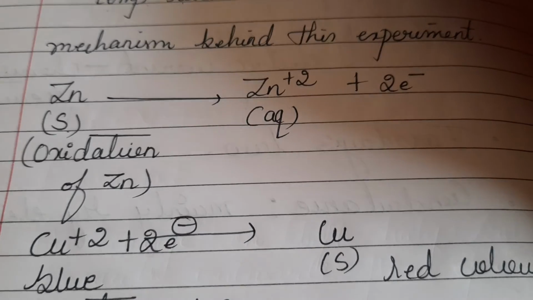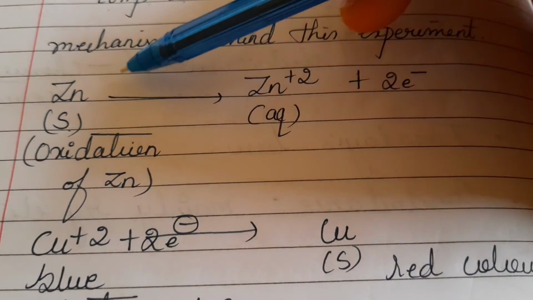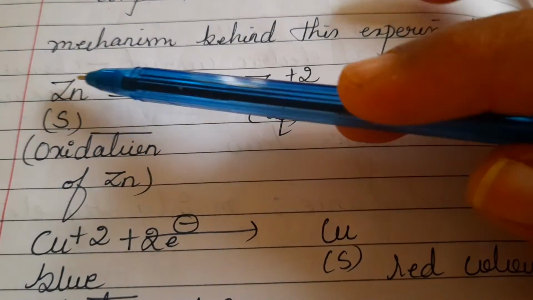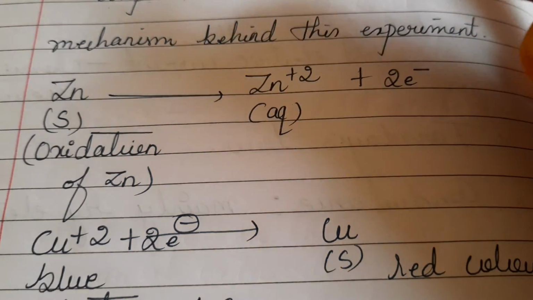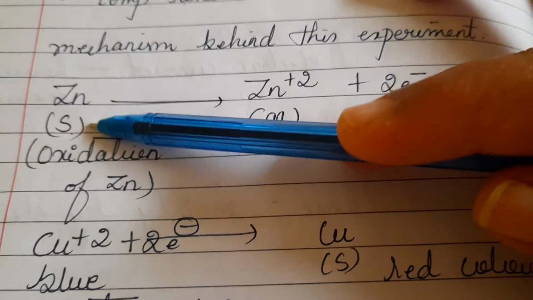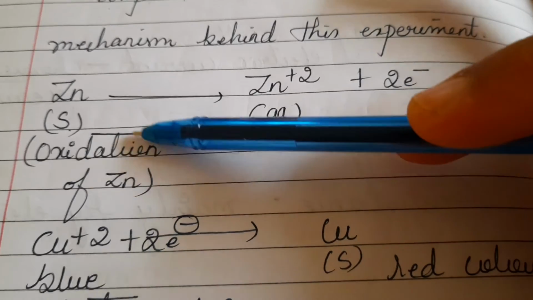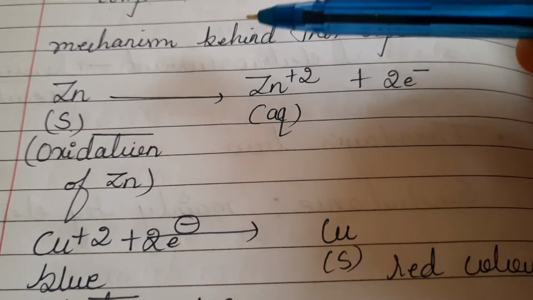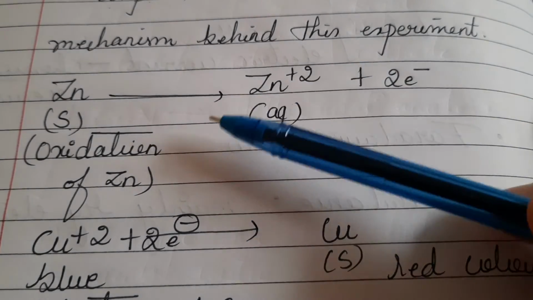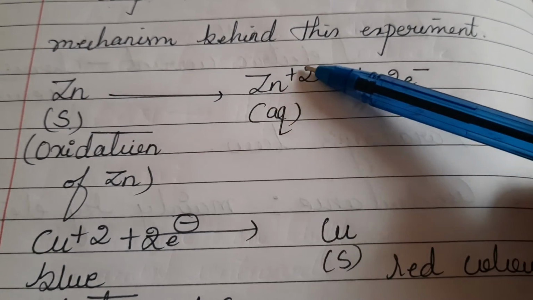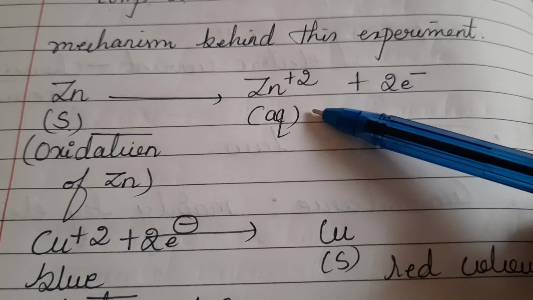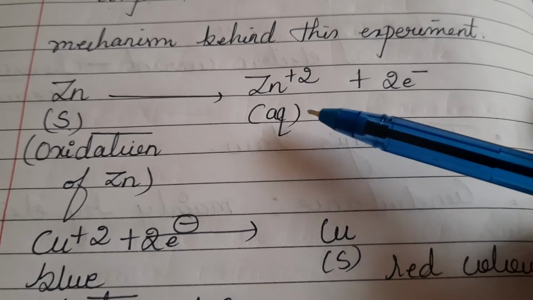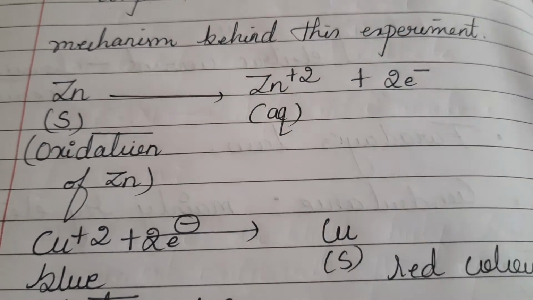If it is losing its weight, in the sense it is losing its electrons, that is, loss of electrons is happening with respect to zinc. So solid zinc is undergoing oxidation. It is losing electrons. Zinc is converted into Zn plus 2. Loss of electrons indicates an oxidation reaction.